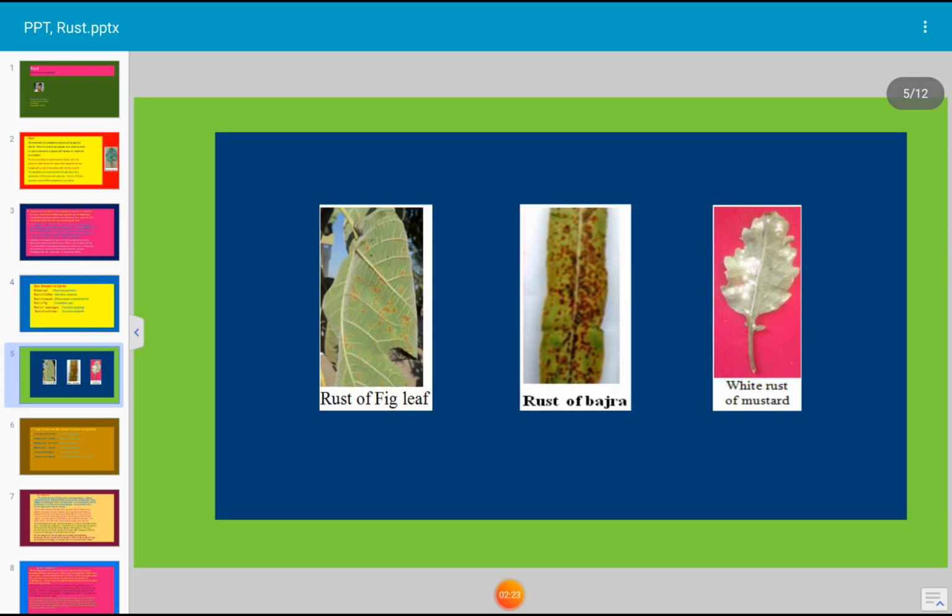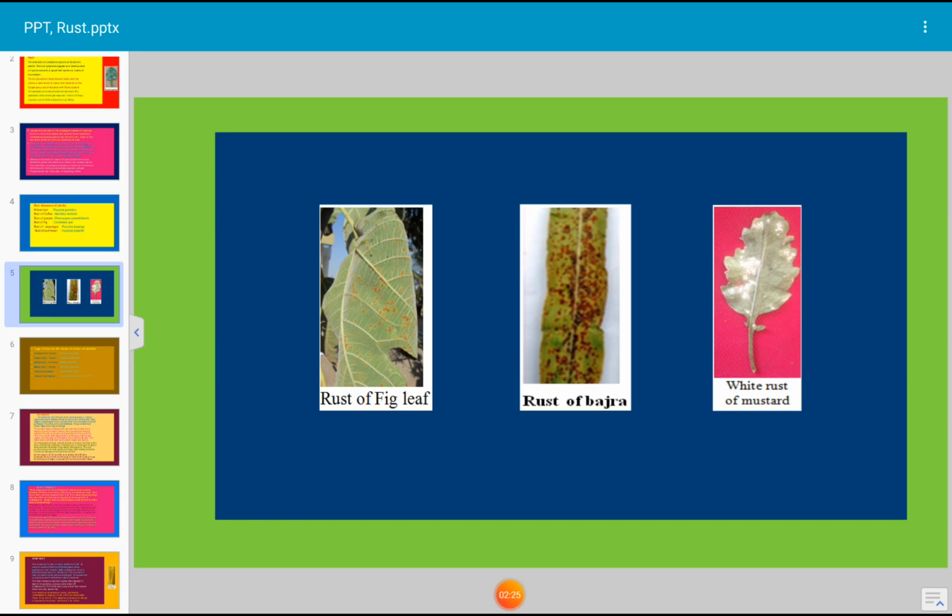These are the photographs of different types of rust diseases. Rust of fig is shown to the left side. To the middle, it is the rust disease of bajra, and to the right side, white rust disease of mustard is shown.